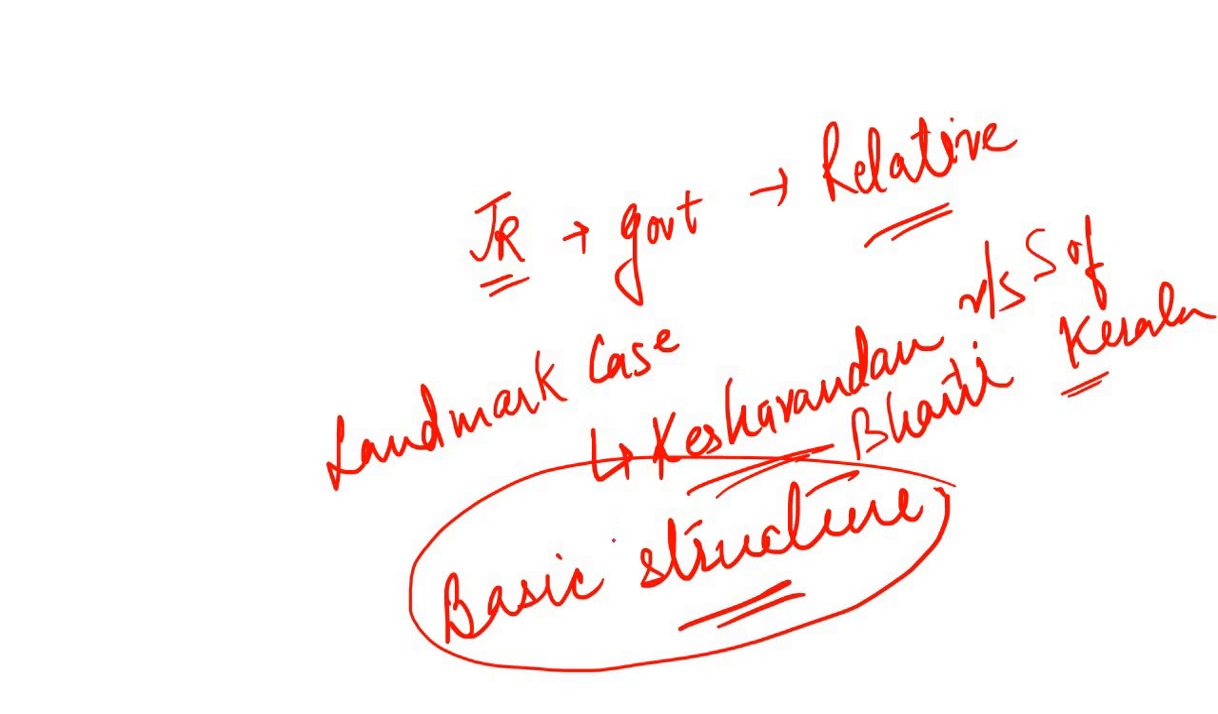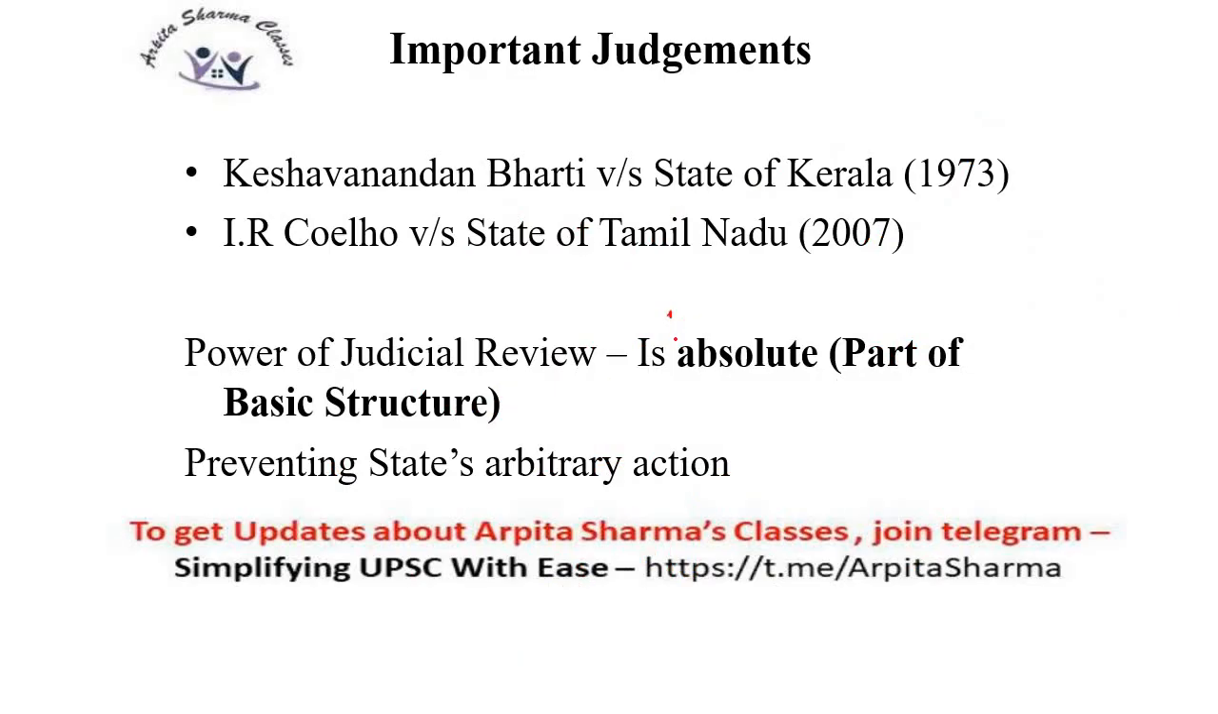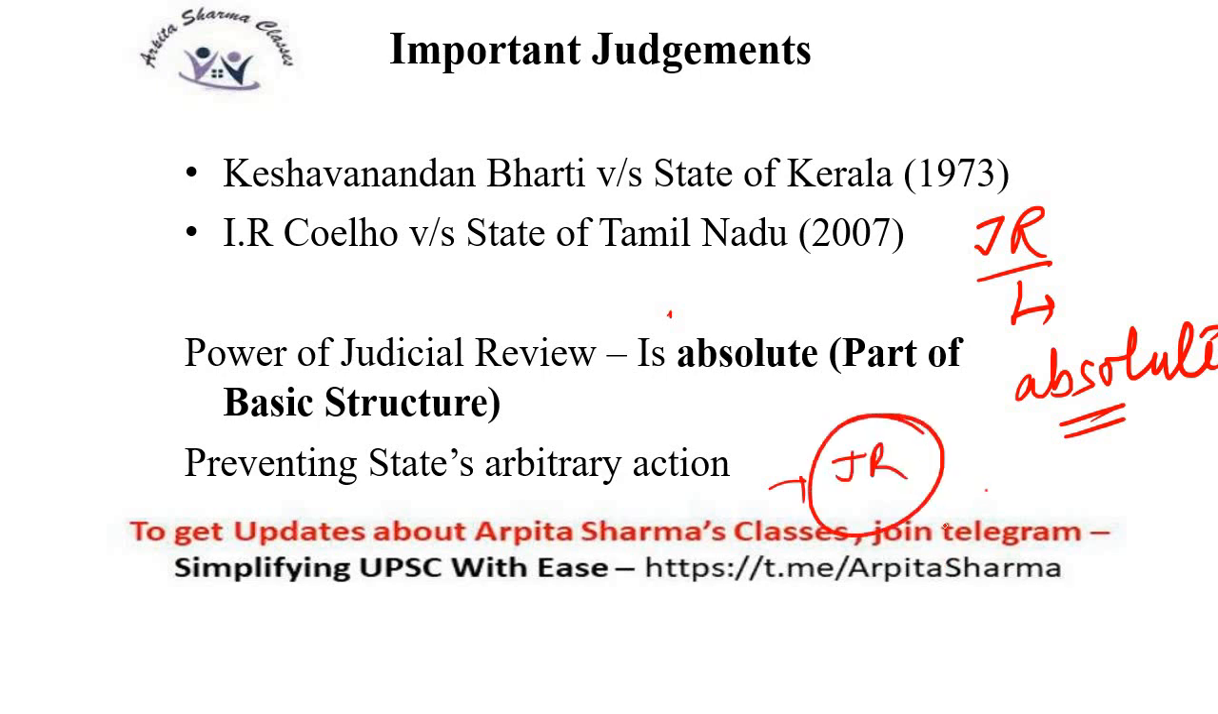So Keshavananda Bharti versus State of Kerala, whereas I.R. Coelho versus State of Tamil Nadu. These cases are important because they made the power of judicial review absolute rather than relative. They said no, if any law or any act violates the basic structure of the Indian Constitution, then also judicial review can come into place, because it is important to prevent the arbitrary action of the state, and for that we have the power of judicial review.